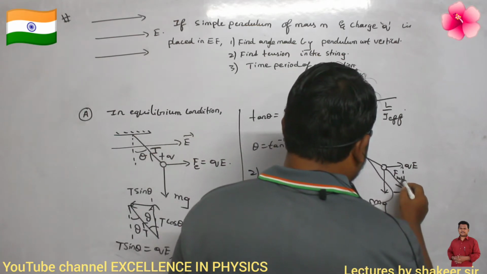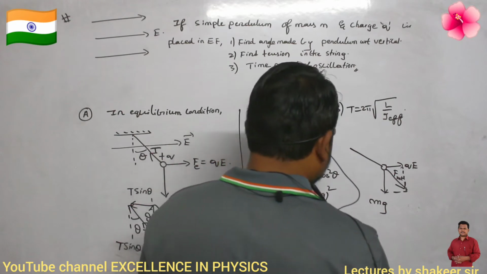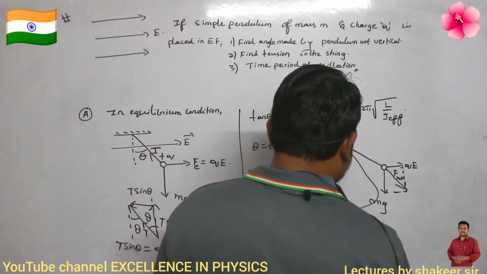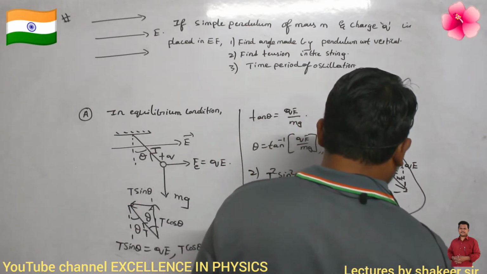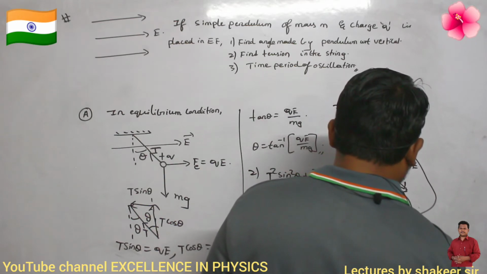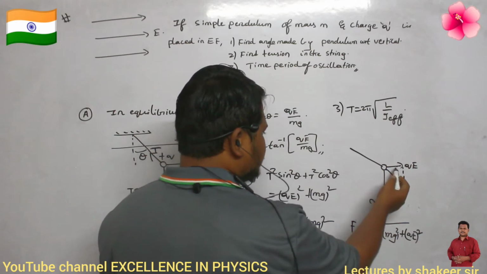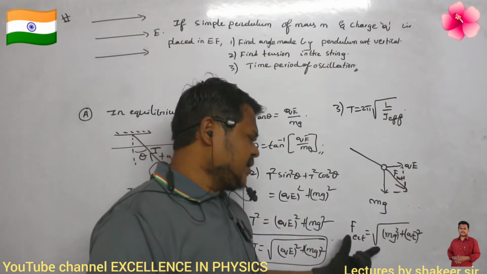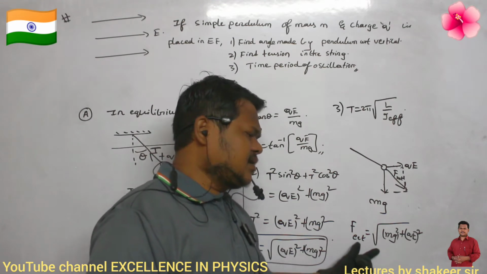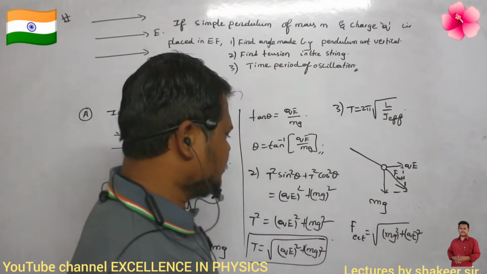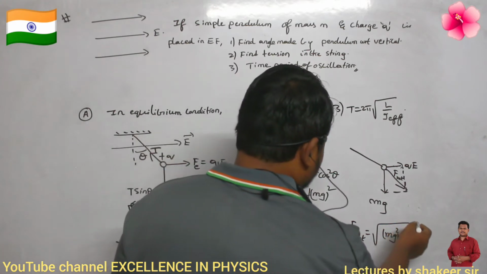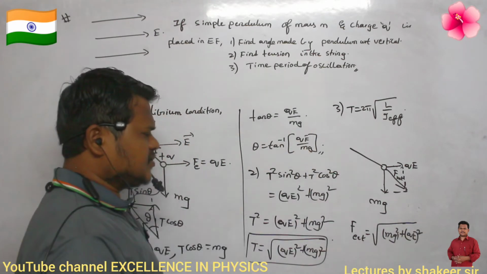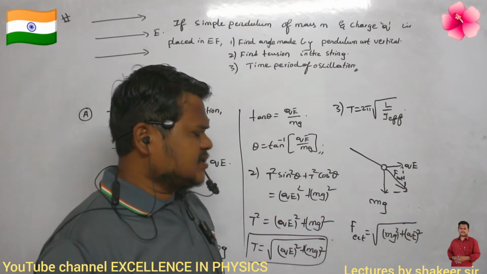F net, or F external, is equal to the square root of (mg) square plus (QE) square. This is how I have to write it. These two forces are acting exactly at an angle of 90 degrees. If they are acting at 90 degrees, then this is how I can find the external force. Clear?